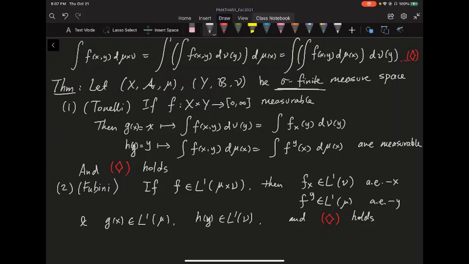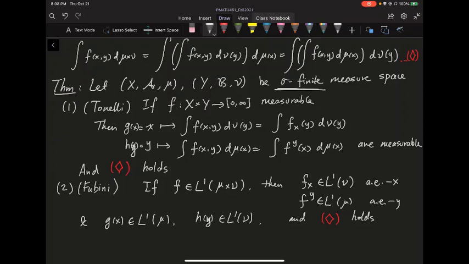Fubini is telling you something about just any measurable function, so it doesn't need to be non-negative. Fubini says if you have an f which is in L1, if it's integrable, then f lower x and f upper y, if you fix an x and y, are almost everywhere L1 functions on their respective measure spaces. The functions g and h we defined earlier are also in their L1 spaces, so we can talk about their integration, and we also have this diamond.